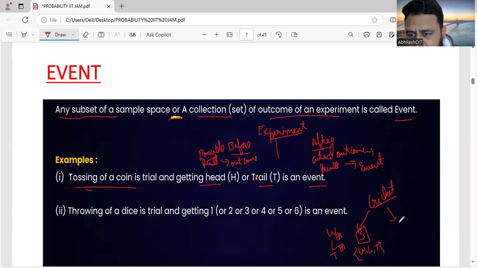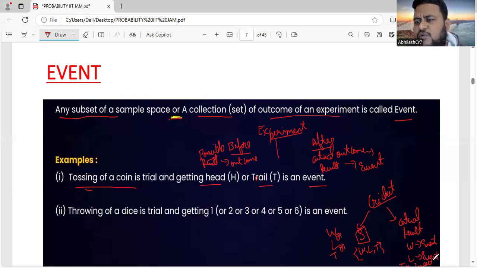After the game, the actual result. Suppose it is a win, this is an event. Or suppose it is a loss, this is an event. Suppose it is a tie, then it is an event. All the three cannot happen together. Either it can be win or loss or tie. It cannot be win, loss, and tie.